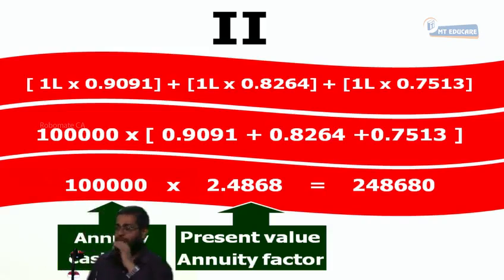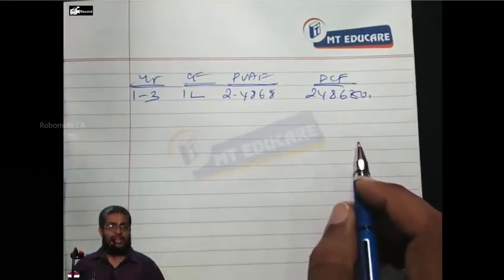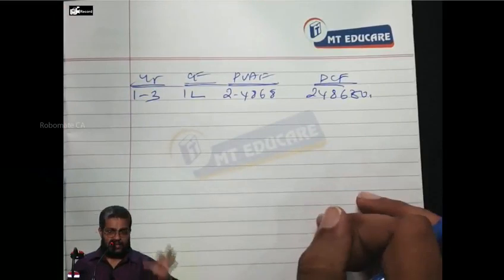One minute, I'll leave you now. Don't be in a hurry. See, here: cash flow, present value annuity factor, and then discounted cash flow. For a single cash flow, it is PVF. For an annuity, it is going to be PVAF. Years 1 to 3, the cash flow is 1 lakh, the factor is 2.4868, and the discounted cash flow is 2,48,680. Is our presentation right or not? Last point I'll discuss and leave you.